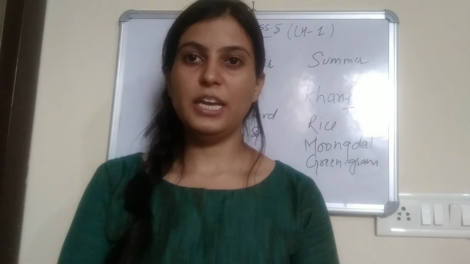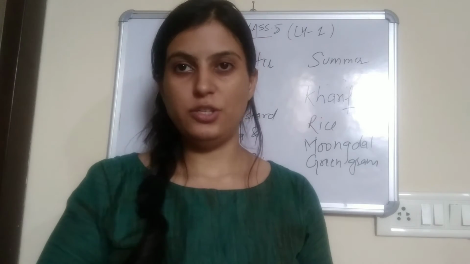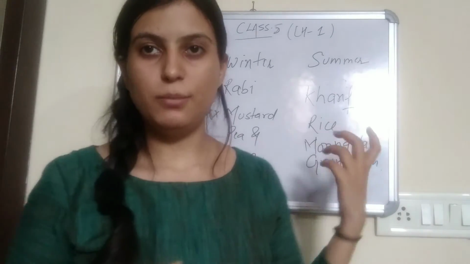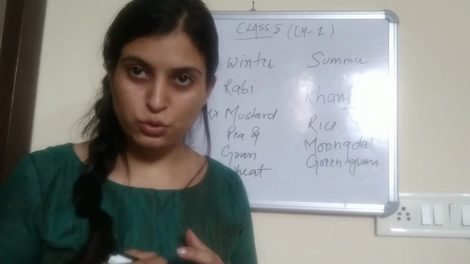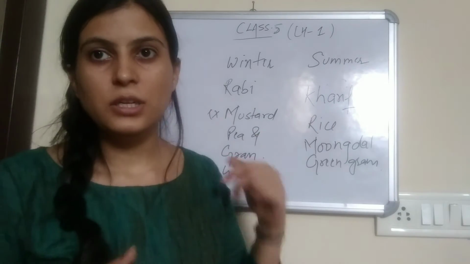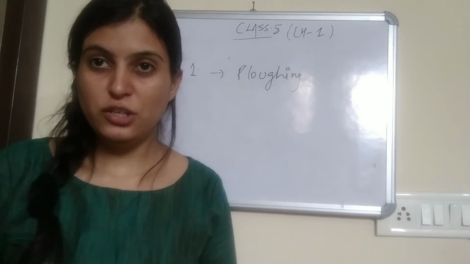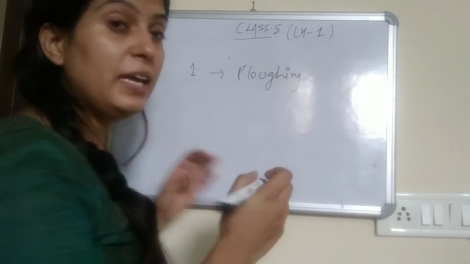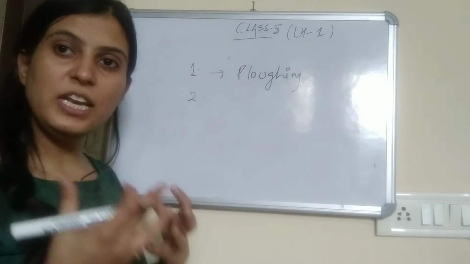The next is different stages of agriculture. See, you know that crops are grown in summer and winter, right? But how are these crops grown, what are the stages required for these to grow, right? The different stages of agriculture are: first is ploughing, second is adding manure and fertilizers.